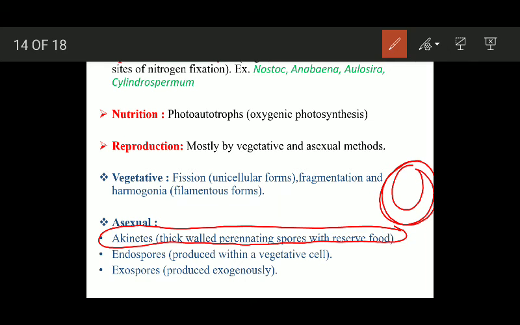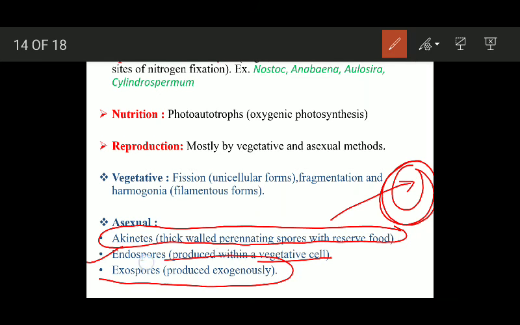They develop additional wall layers and start storing food inside them, so that they can tide over unfavorable conditions, and when favorable conditions return, they can germinate. Endospores are spores produced inside the vegetative cells, and when the vegetative cells rupture, the endospores are released.